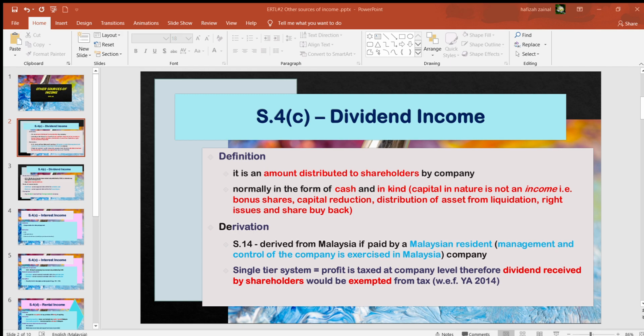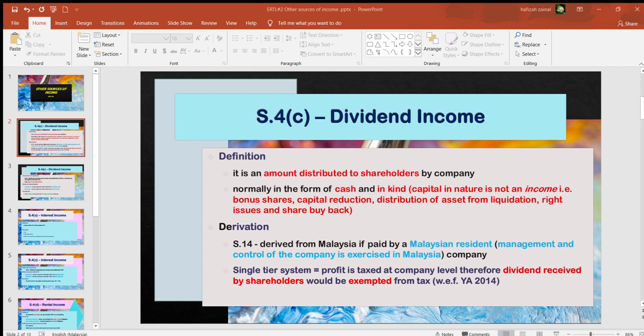So in general, to make it easier, what is actually dividend income? Dividend income is based on whatever percentage declared by the board of directors in the annual general meeting, whatever amount to be paid to the shareholders in terms of cash amount. Okay, derivation. How do we know the dividend that you receive is derived from inside Malaysia, or derived from outside Malaysia? Okay, so we are talking about Malaysian source and also foreign source.